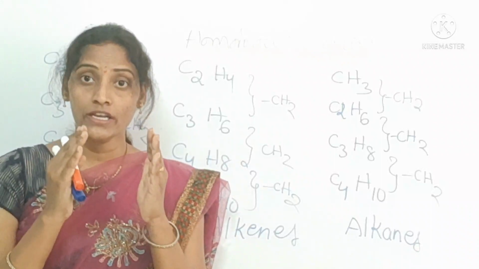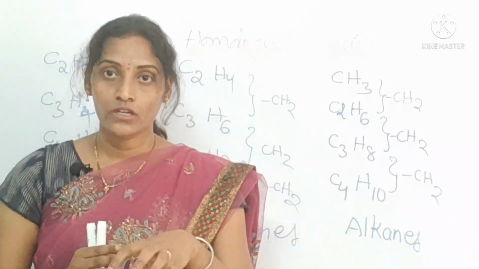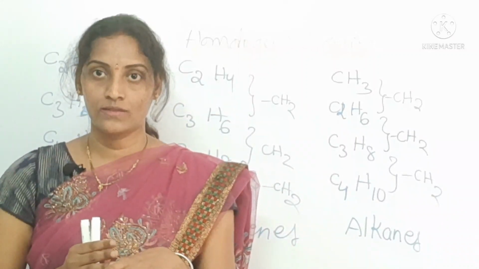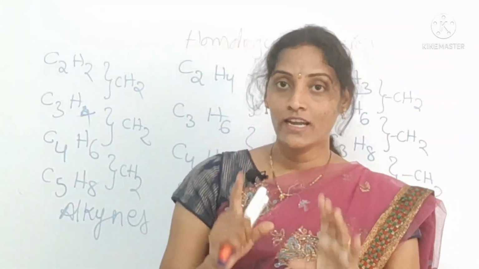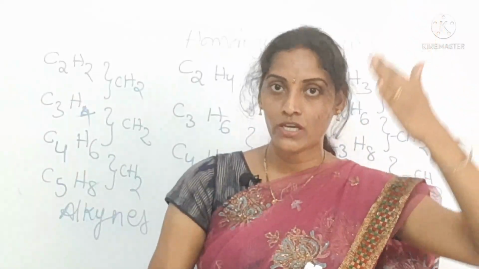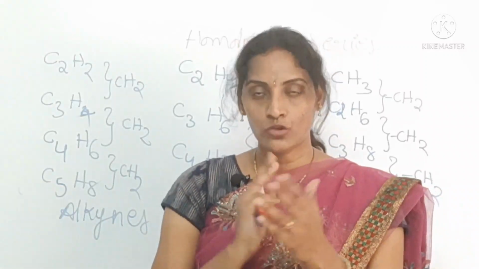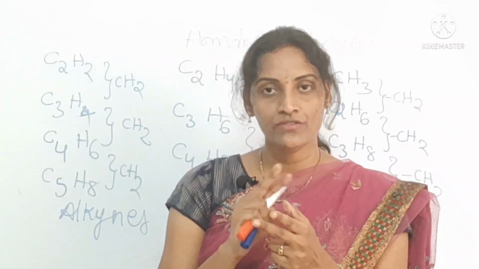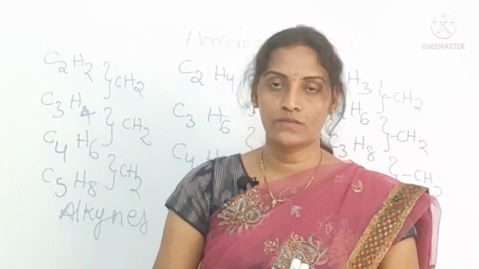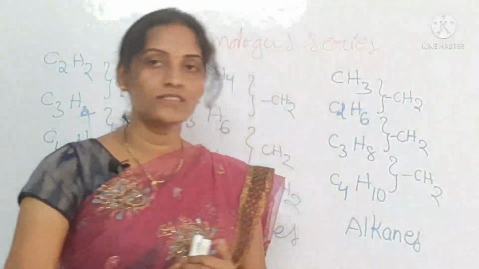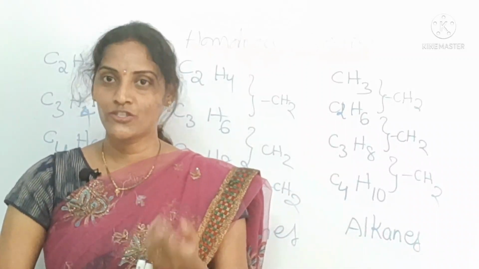I mean, the organic compounds need to belong to the same series. See, these are all alkanes, these are all alkenes, and those are all alkynes. In the same way, all alcohols, from methyl alcohol onwards, have a differentiating unit between two successive compounds, which is CH2 only. Like that, we can call it a homologous series. Yes, this is about hydrocarbons and their classification depending upon their functional groups.